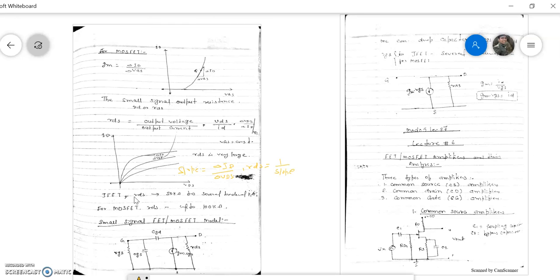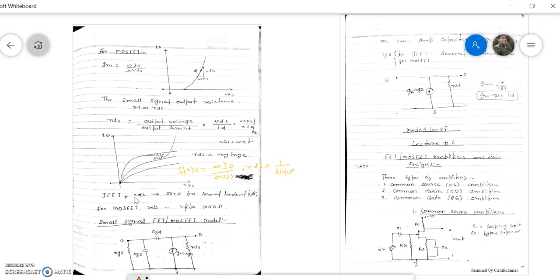From the graph, we can observe that the slope of this graph is very, very small. Since resistance is the reciprocal of the slope, if the slope is small, then the resistance will be high. So this is the formula of the resistance, change in output voltage upon change in output current, and we can also calculate the output resistance by taking the reciprocal of the slope in the saturation region.